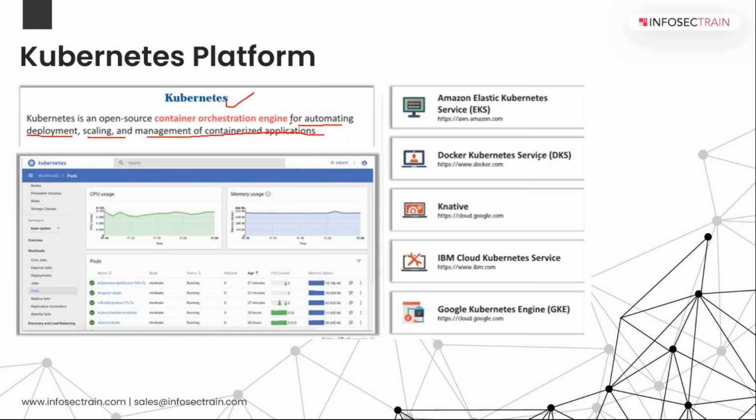We have Docker Kubernetes Service, Knative, IBM Cloud Kubernetes Service, Google Kubernetes Engine. Google came up with this platform, Kubernetes. Google was the first vendor who came up with it. This is for your Google Cloud, Google Kubernetes Engine. If you are using Google Cloud, you can simply see there is one engine, which is for Kubernetes itself.